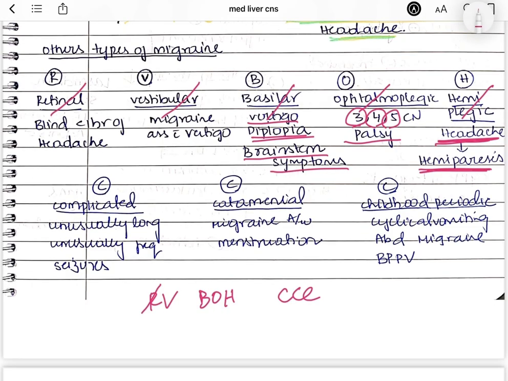Coming to CCC, the first is complicated. When the migraine attack is unusually long, unusually frequent, and if it is associated with seizures, it is called complicated migraine. The next one is catamenial. Migraine is associated with menstruation. And childhood periodic migraine, which is seen in patients with benign paroxysmal vertigo. From childhood, they will have abdominal pain, cyclical vomiting, all associated with the migraine. So that is childhood periodic migraine.